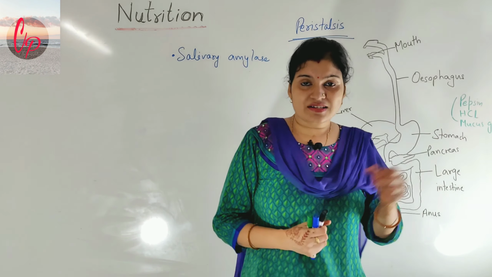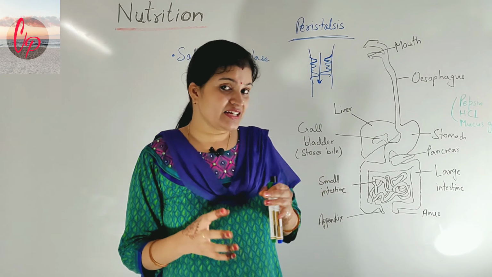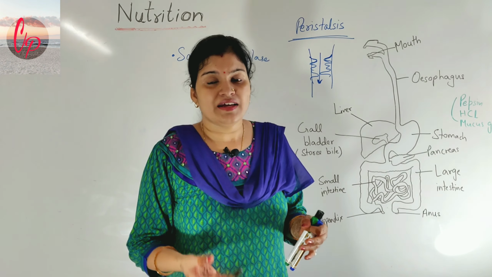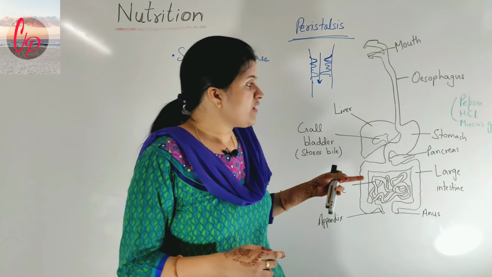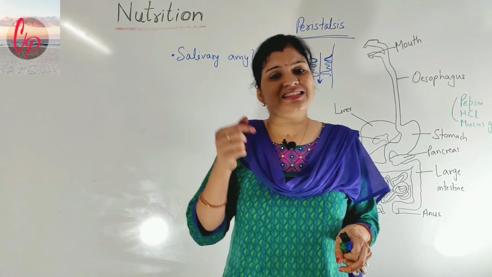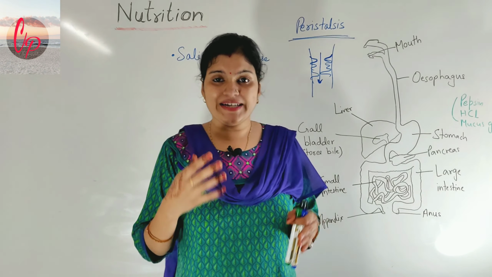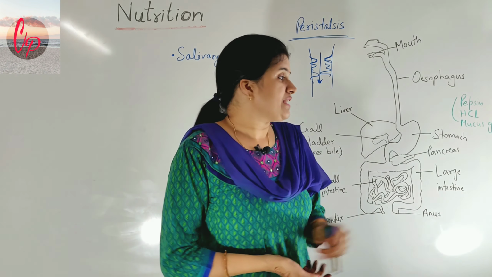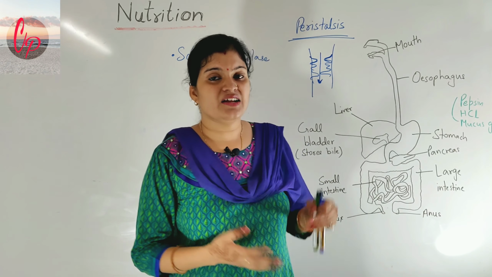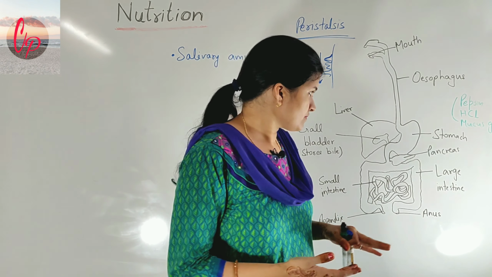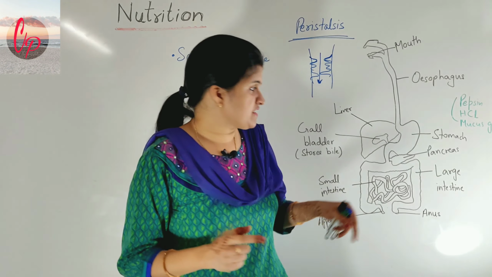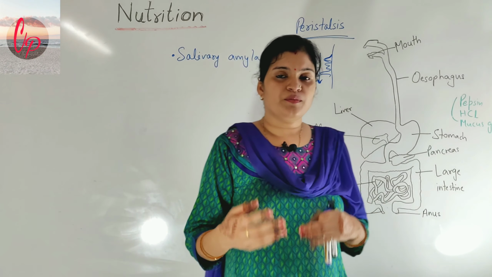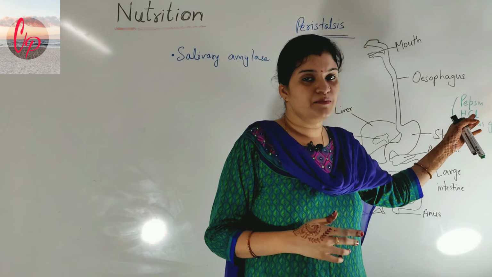And what is the function of mucus glands then? As the HCl is very acidic in nature, it can damage the walls of the stomach also, because it is concentrated. That's why mucus glands are present. Mucus is a very slippery substance actually. So the mucus protects the wall of the stomach from the acidic action of hydrochloric acid. So these three things are present in the stomach, and they are very important in their function. Partial digestion of protein happens in the stomach, but only partial, not the complete digestion. It starts in the stomach with the action of the enzyme pepsin.